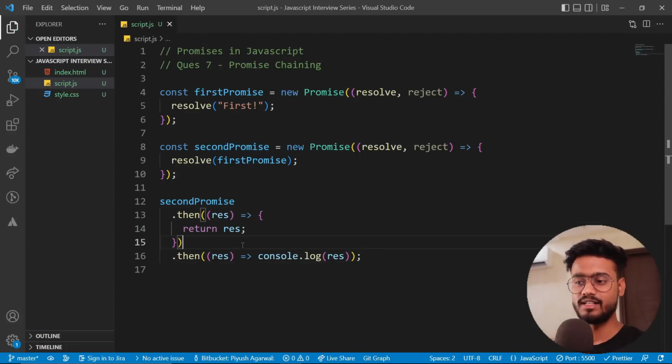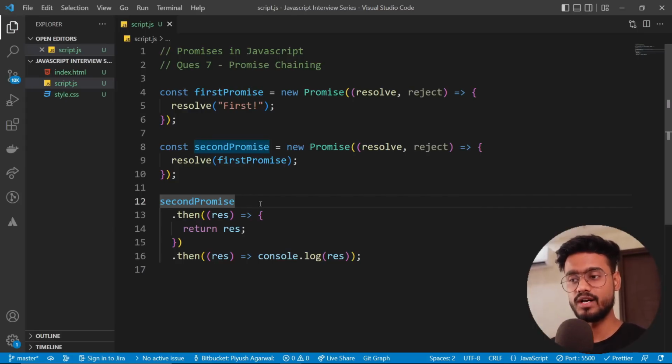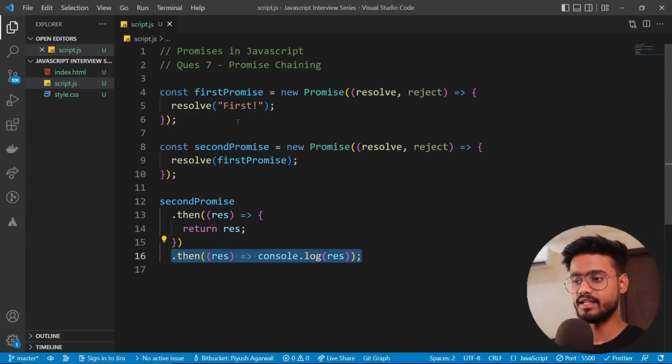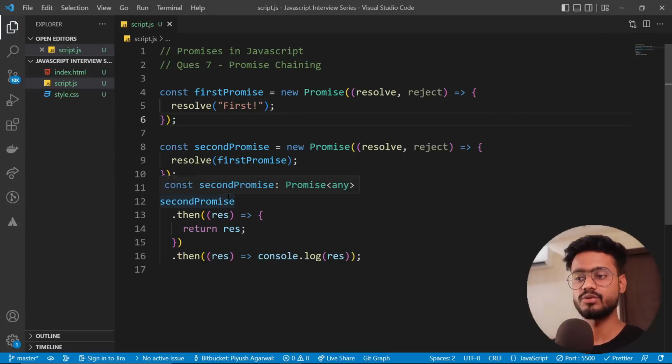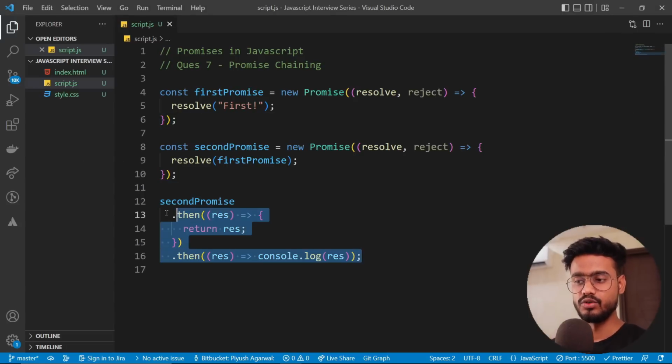Now I know it might be a little bit confusing to understand this question at first. I was also confused when I heard this question for the first time. So you have to ask your interviewer for a bit more explanation on what he's trying to ask you to do. When we do dot then like this, it will print this first over here. Yep, we got this first. So the only purpose of this question is to understand whether you know the concept of promise chaining or not.